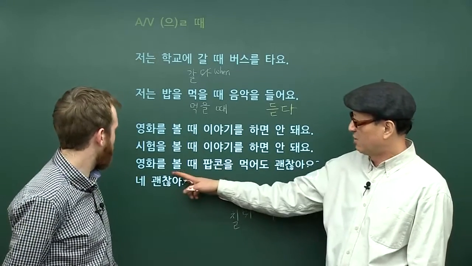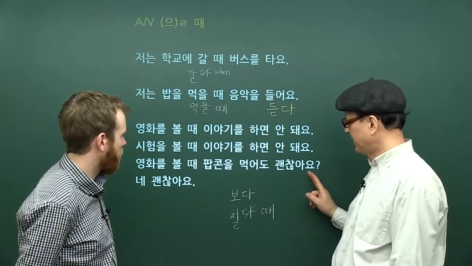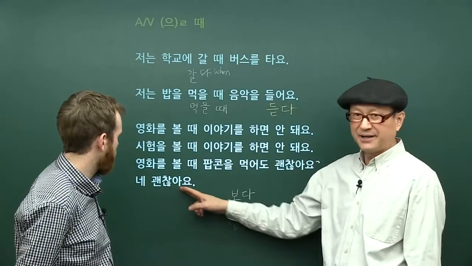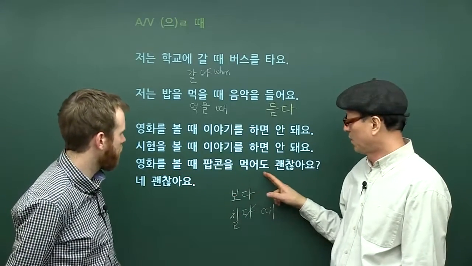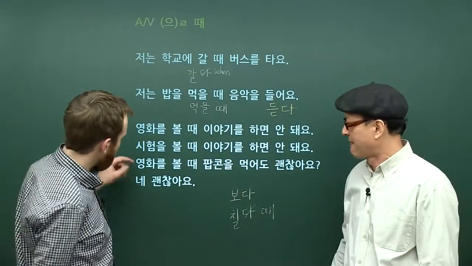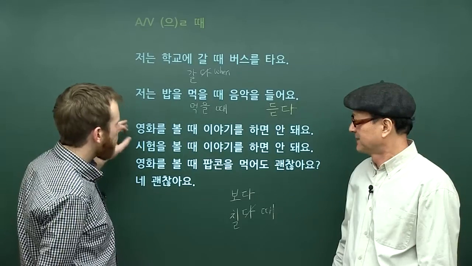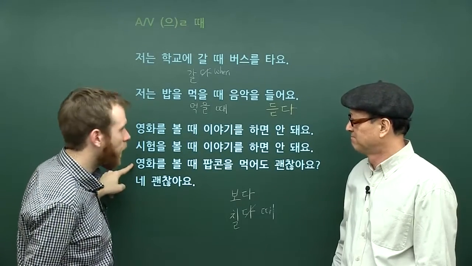영화를 볼 때 팝콘을 먹어도 괜찮아요? 네, 괜찮아요. So in this case, you're not supposed to talk when you're watching a movie in a cinema, but it is okay to eat popcorn.